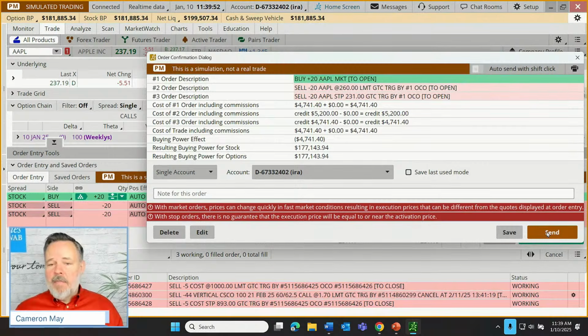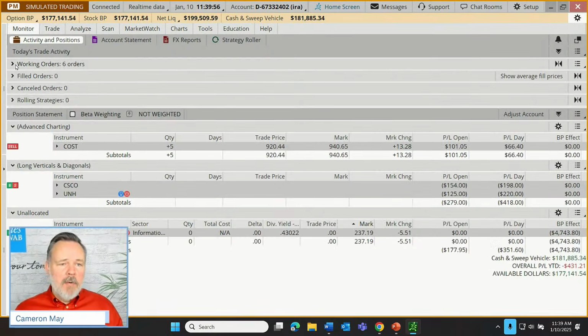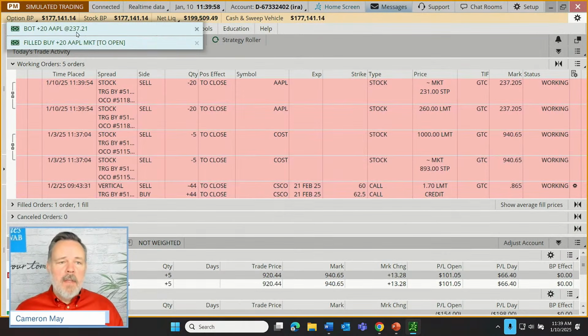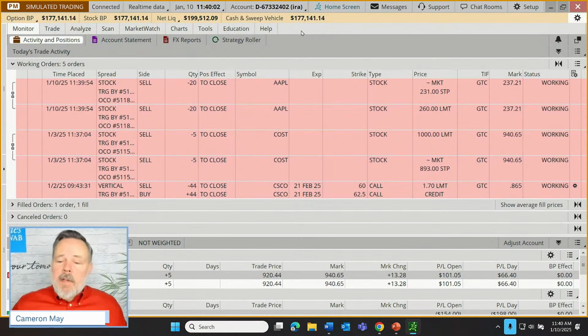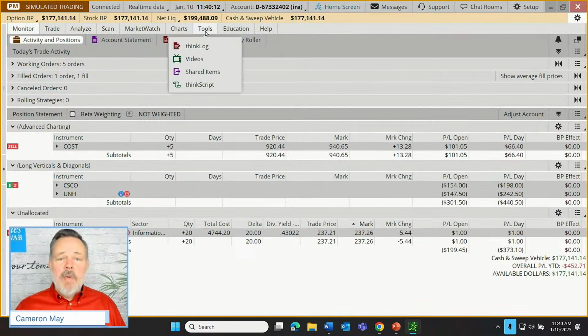Let's send that order off and see if we get a quick fill. We should get a quick fill for a market order. There it is. Bought at 237.21. Okay. So about $23 to the upside, about $6 conceptually to the downside. So we'll see how this plan plays out. We'll follow up on this in future weeks.